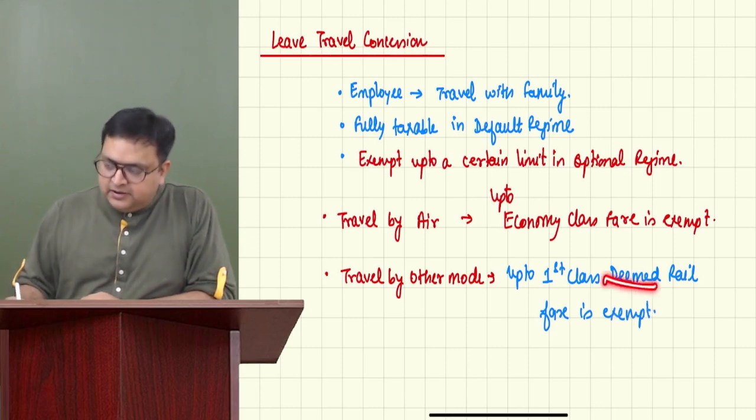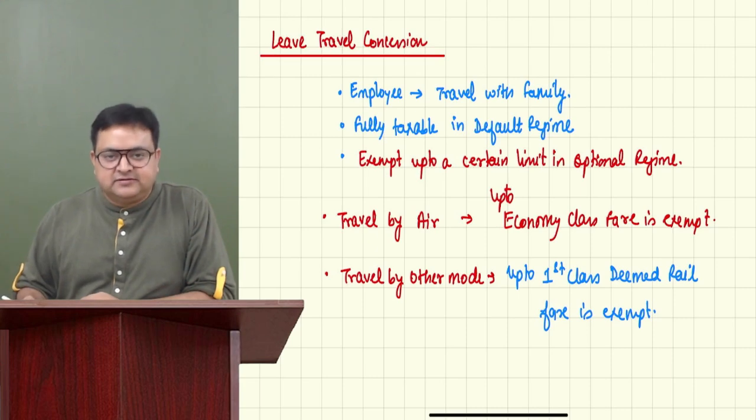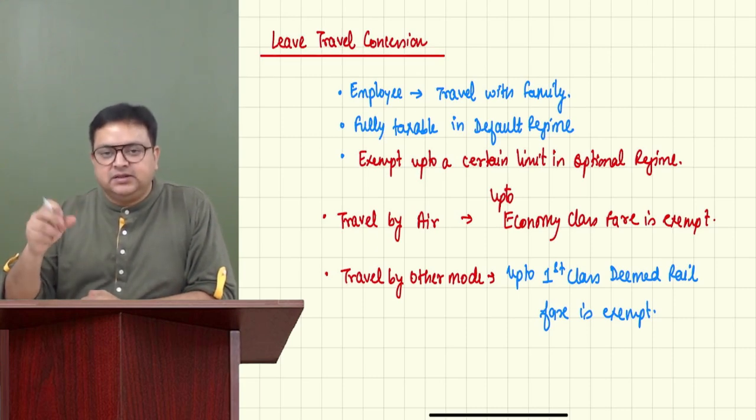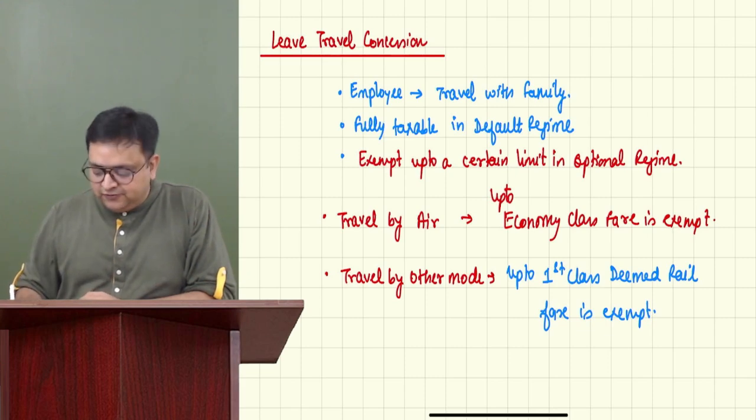Why am I saying deemed? Let's say if somebody has traveled by bus or by other mode, so we will see what would have been the cost of the first class rail fare.